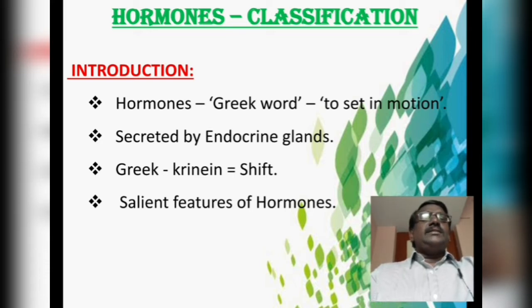And let us see the salient features of hormones. Hormones have specific features, and actually the term hormone was coined by Bayliss and Starling in the year 1905. Hormones are naturally chemical messengers, and also they are signaling molecules.